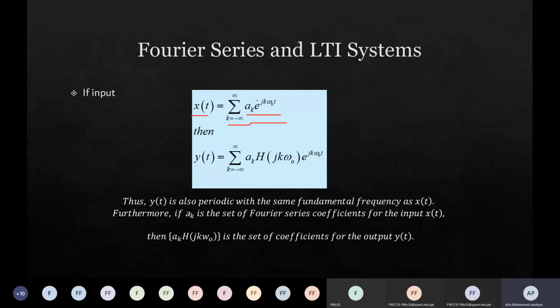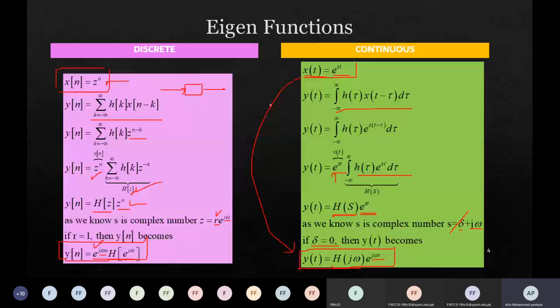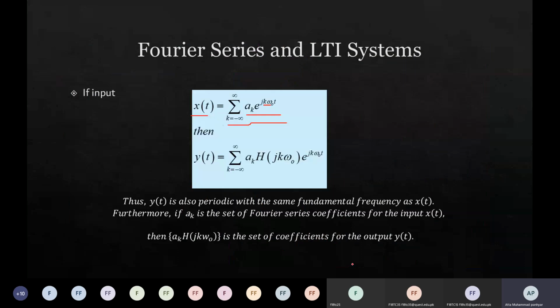Now you see, each time the frequency is changing, and here we saw the frequency was fixed, right? So now if there is omega naught, then h of j omega naught would be there. If there is 2 omega naught, then h of j 2 omega naught would be there. If there is jk omega naught, then h of jk omega naught would be there, right? So the resultant output must be the sum of the ak component multiplied with h of jk omega naught.